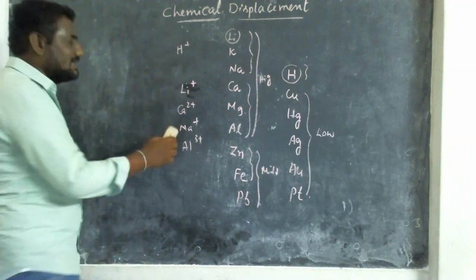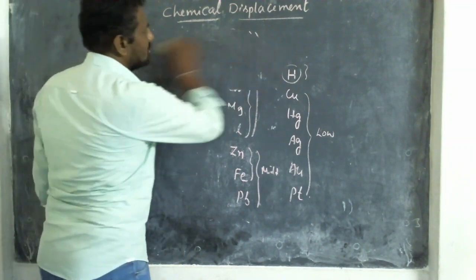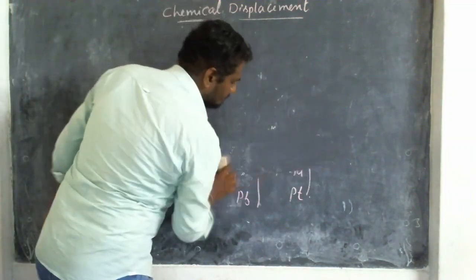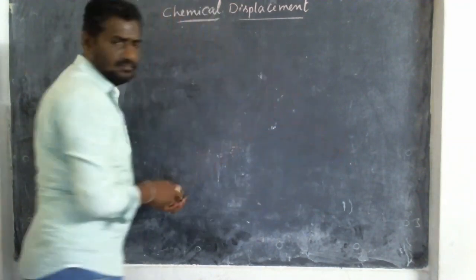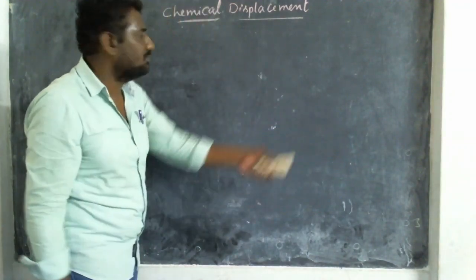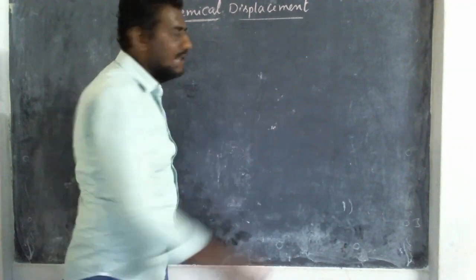Now we'll go for some examples for writing the displacement reaction. First, for my convenience, on one side I'll write my list. Again, the same list I'll write.